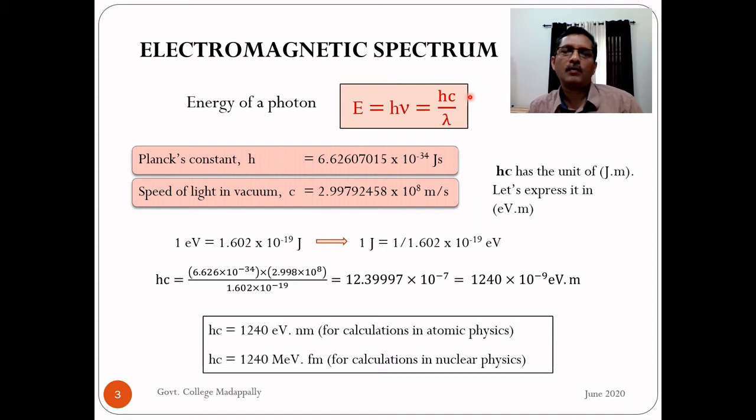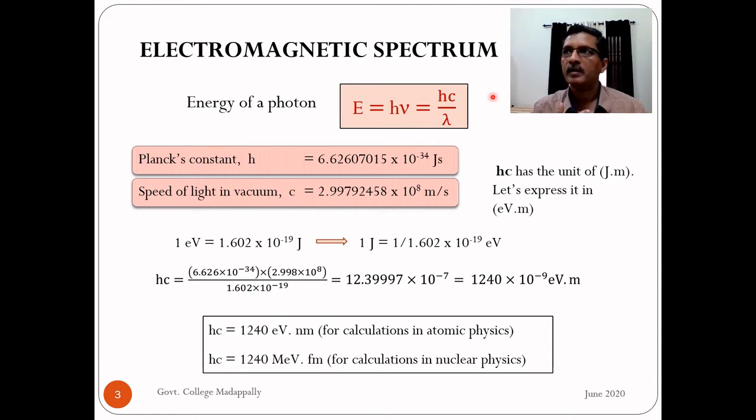But we always want to know the energy of photons in terms of electron volt. Why? Because electron volt is a very small unit of energy. Photons usually have very small energy. So instead of saying 10 raised to minus 8 or 10 raised to minus 14, like very small, 10 raised to minus 19, instead of carrying these very low powers of 10 around if we use joule, it is better to use a very small unit of energy.